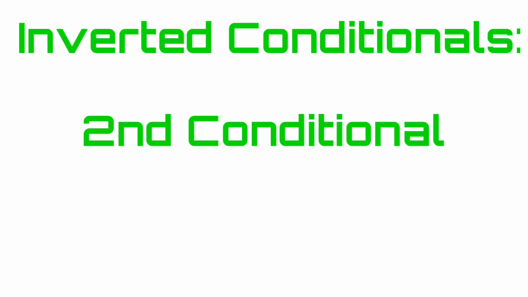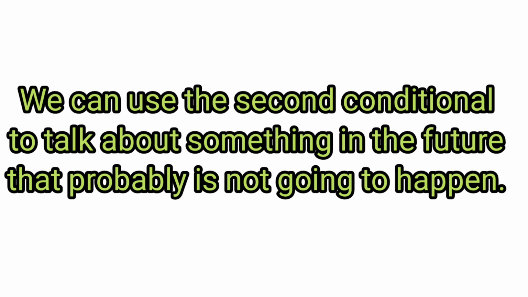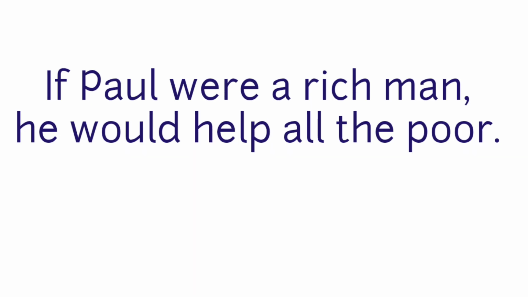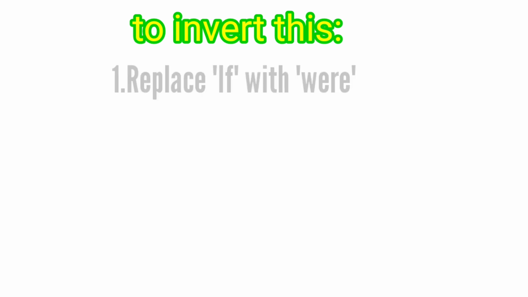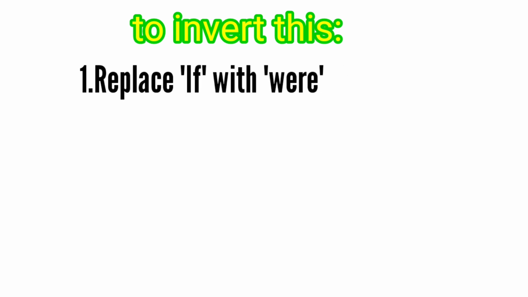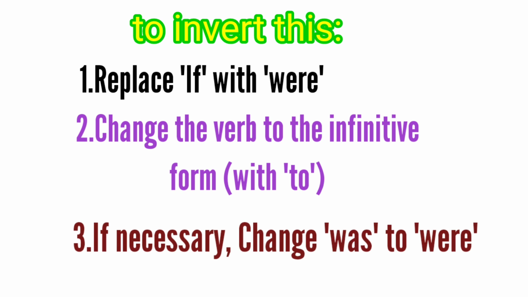Inverted conditionals, second conditional: were. We can use the second conditional to talk about something in the future that probably is not going to happen. For example, if Paul were a rich man, he would help all the poor. Begin with were. To invert this, number 1, replace if with were. Number 2, change the verb to the infinitive form with to. Number 3, if necessary, change was to were.